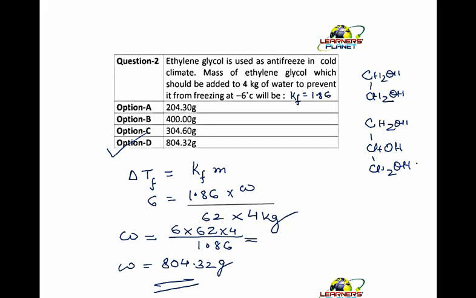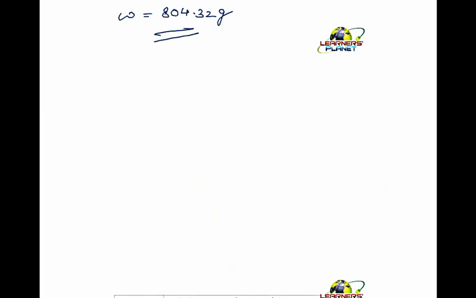So students, this question of depression in freezing point or elevation in boiling point comes in all the exams. If you are appearing for AIEEE or BITSAT or WBJEE or any exam, one question of such sort comes. So do remember this formula. But one thing you should remember, that whether the electrolyte or the substance which you are adding, the solute, is ionic or covalent. If it is ionic, there will be the Van 't Hoff factor also, right? Now let's move to the